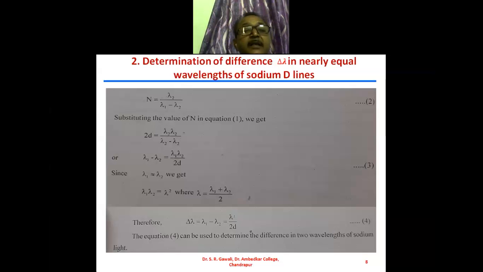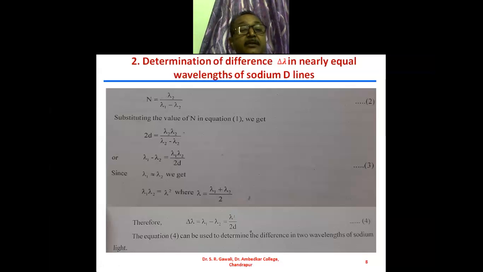And from this, here one wavelength is lambda 1, another wavelength is lambda 2, and here one wavelength is lambda 2 and another wavelength is lambda 1. So from this we get lambda 1 minus lambda 2 is equal to lambda 1 into lambda 2 upon 2d, so we will cross multiply. Here lambda 1 and lambda 2 are the two wavelengths of sodium D light.